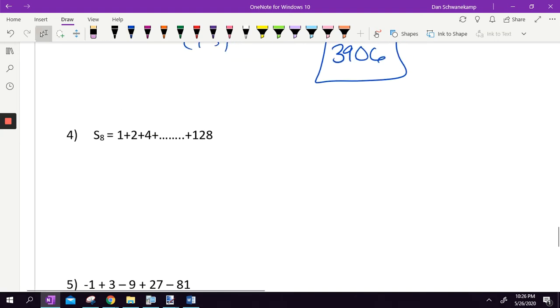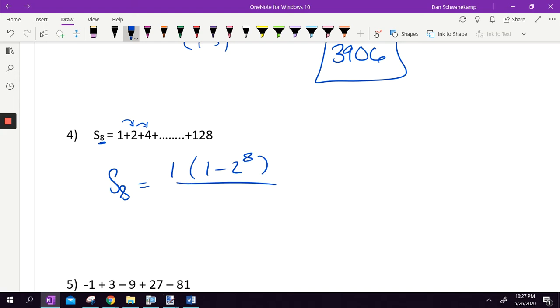Let's do a couple more. S sub 8. And we're doing a sub 1. I'm just going to set it up. I don't need to type this on my calculator, I think. A sub 1 is 1. 1 minus my r. It looks like I'm multiplying by 2 each time. Finding the sum of the first 8 terms. So it's that, all divided by 1 minus my ratio. And my ratio is 2.